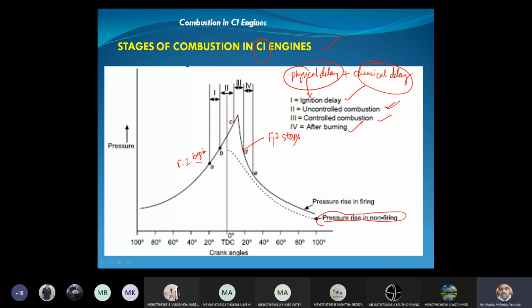At point A, total how much degree? Around 40 to 45 degrees. The fuel pump is opened. Okay, right? So from this point, the fuel starts entering into the engine cylinder. At this point, it will stop.